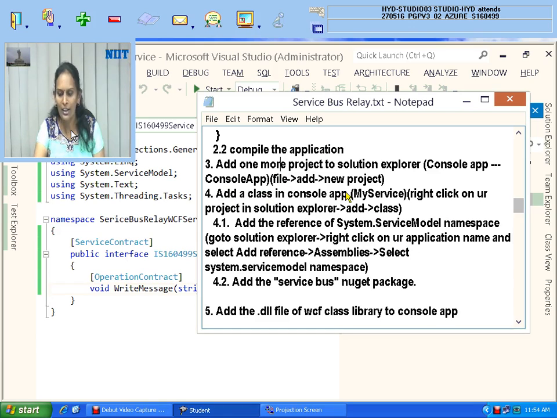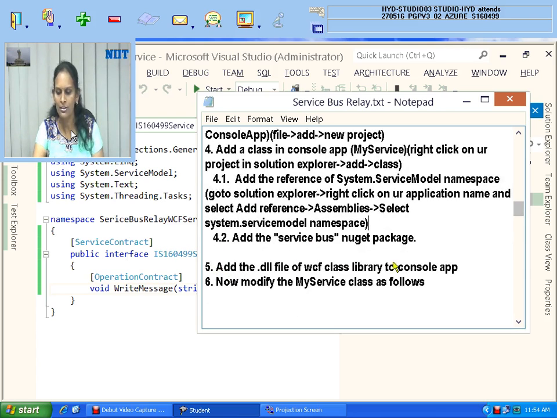You have to create one class for implementing the code of your interface. Add the service bus NuGet package reference, as well as the reference of System.ServiceModel, and one more I told, add the reference of the .dll file.